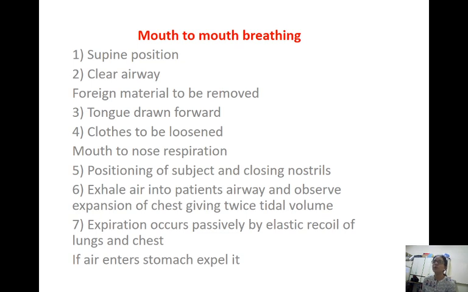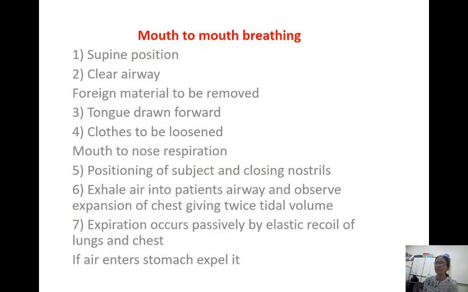Then you have to draw the tongue forward. Why should the tongue be drawn forward? Because when it falls backward, it will obstruct the airway. It will cause airway obstruction. So the tongue should be drawn forward. And the clothes around the neck and the chest region should be loosened.